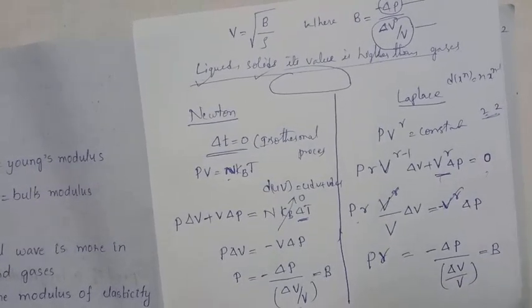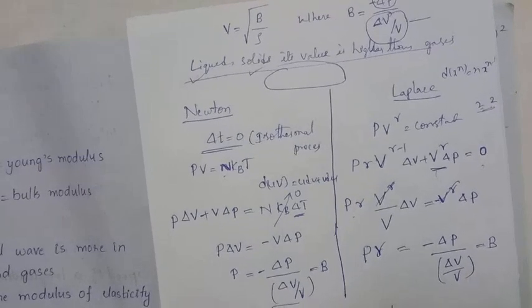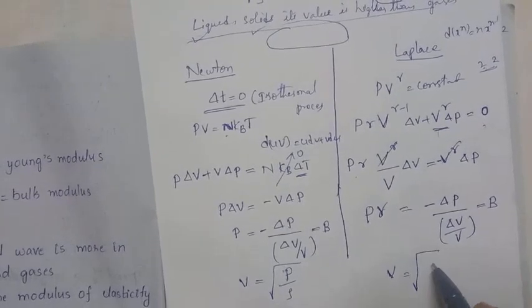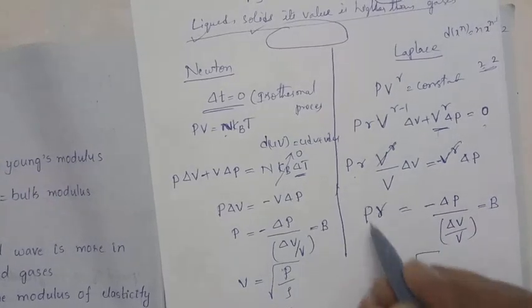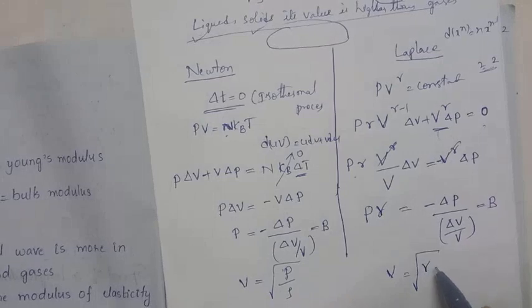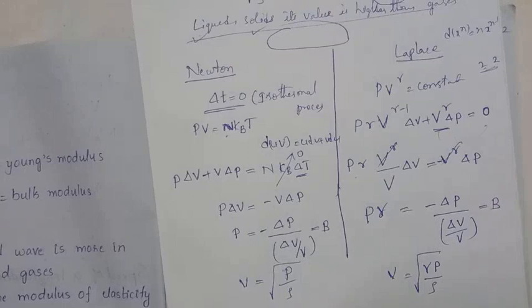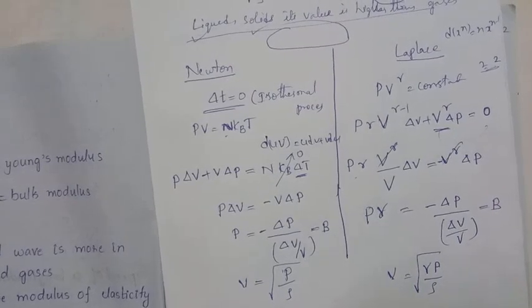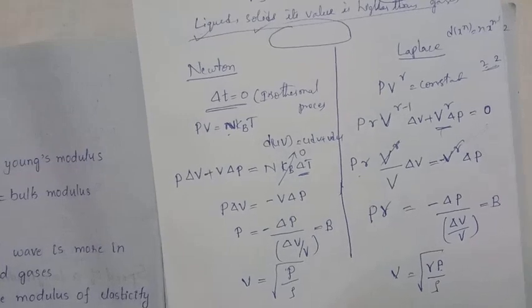So then what is the velocity of the sound wave? Velocity V is equal to, already, bulk modulus B by rho. So B is replaced by the term gamma P, so V is equal to the square root of gamma P by rho. Already you get the values of P and rho, so you have to substitute these two values, and we are getting the value.